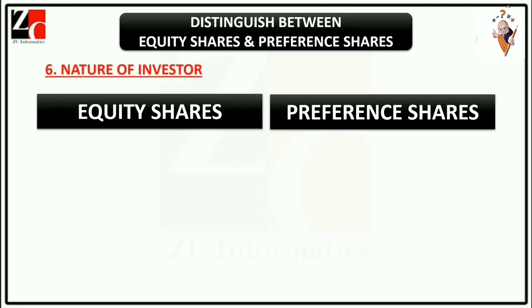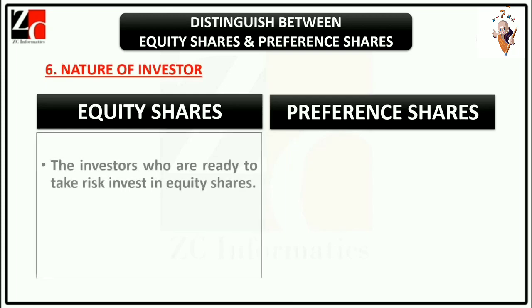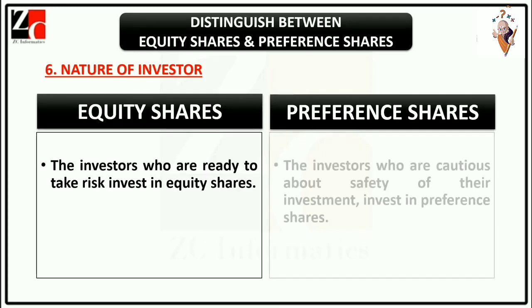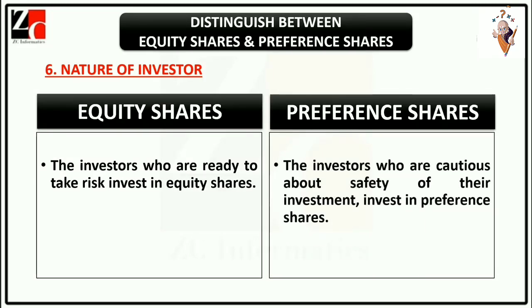Point 6. Nature of investor. The investors who are ready to take risk invest in equity shares. The investors who are cautious about safety of their investment invest in preference shares.